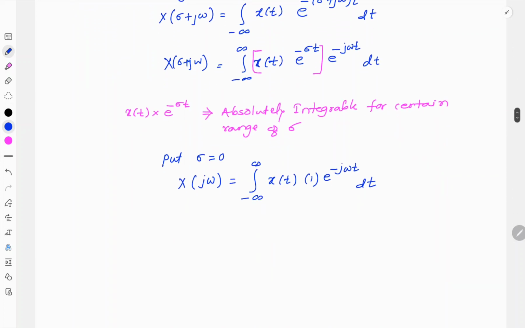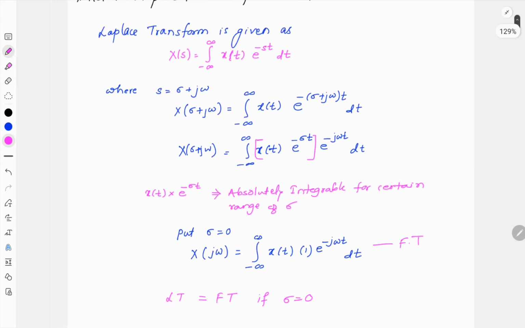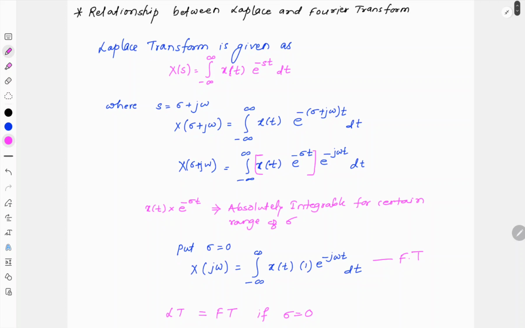So this equation resembles the Fourier transform. So we can say that Laplace transform is equal to Fourier transform if sigma is equal to 0. So this is the relationship between Fourier transform and Laplace transform. So Laplace transform is Fourier transform if we put the value of sigma equal to 0.